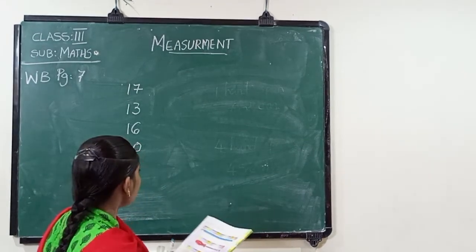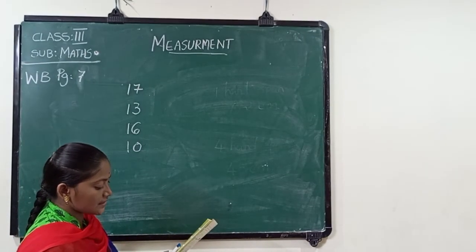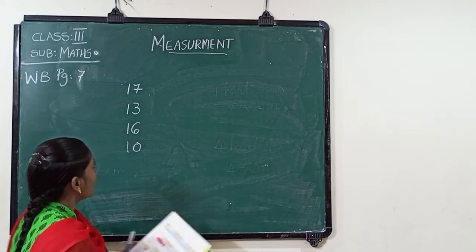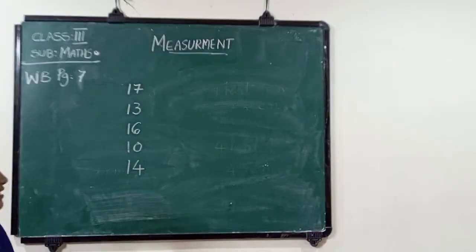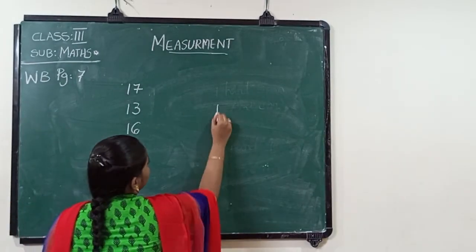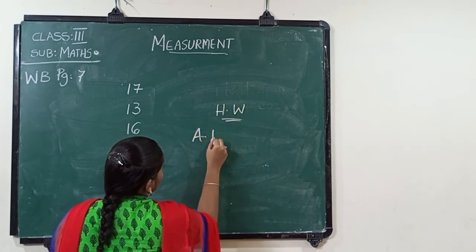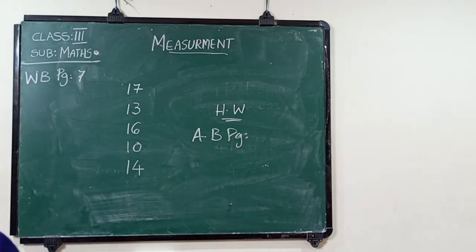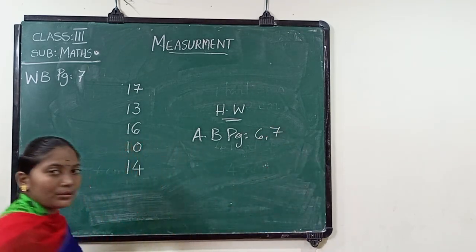How many blocks are used here? Count. 1, 2, 3, up to 14. How many used? 14. Okay students, today's home task is the activity book. Page number 6 and 7 are the home task for you. We can continue in the next class.